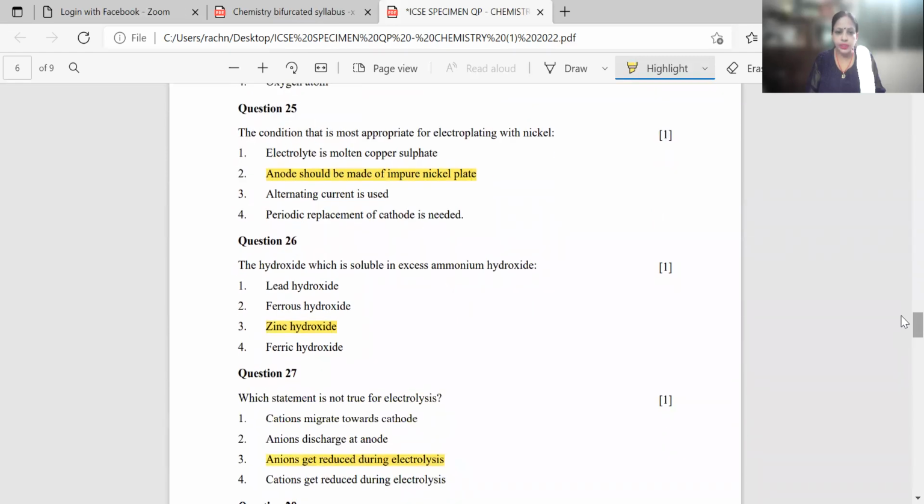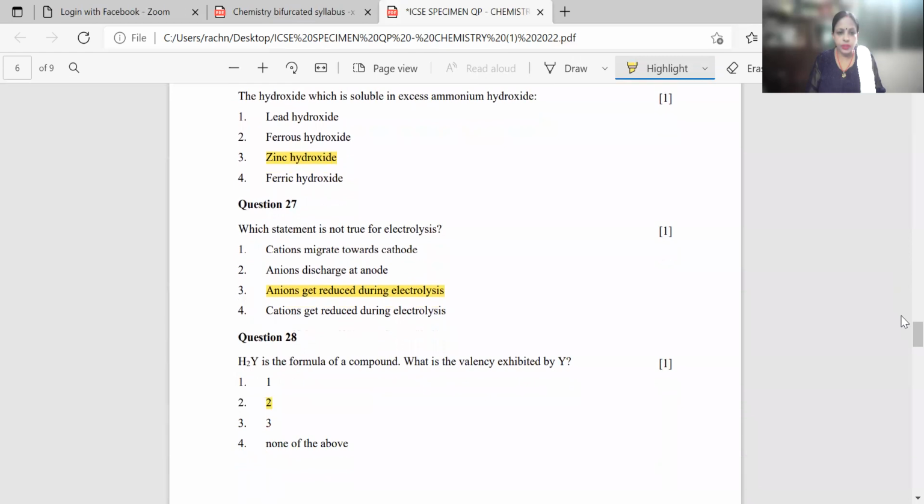Question number 26. The hydroxide which is soluble in excess of ammonium hydroxide: lead hydroxide, ferrous hydroxide, zinc hydroxide, ferric hydroxide. Your correct answer is zinc hydroxide. Then question number 27, which statement is not true for electrolysis? Cations migrate towards cathode, anions discharge at anode, anions get reduced during electrolysis, cations get reduced during electrolysis. Your answer will be anions get reduced during electrolysis.